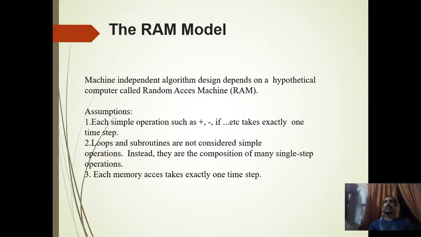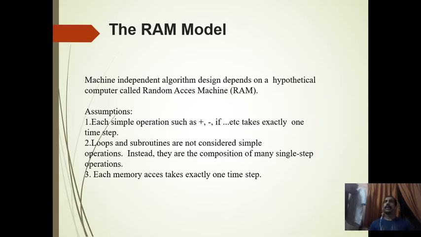So if I am writing a for loop, that will not be considered as a single statement because that is being repeatedly executed. So each step will be considered as a composite statement. That's another assumption. Then each memory access takes exactly one time. That's the third assumption.